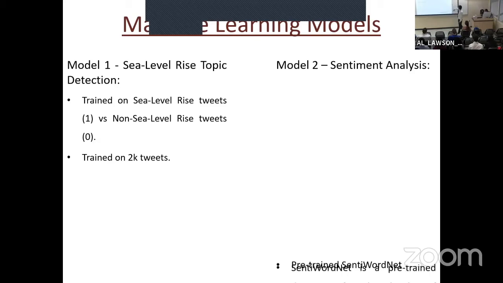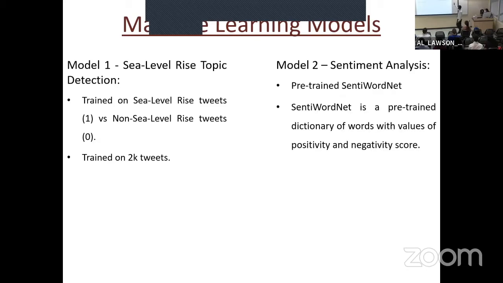And for the sentiment analysis, it is trained on the pre-trained SentiWordNet. SentiWordNet is a pre-trained dictionary of words with values of positive and negative scores. So let me give you an example. If I say I eat pizza, that is a neutral sentence. Whereas if I say I like pizza, that is a positive sentence because of the word like, it has a positive score in SentiWordNet.